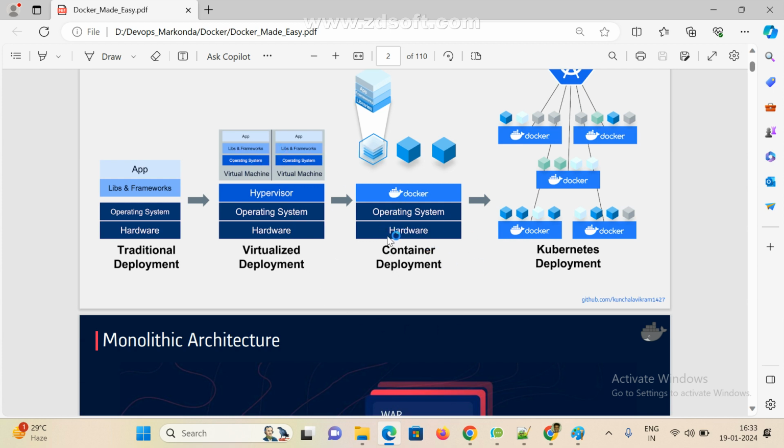See here, with Docker, this is the operating system. No need to share any hardware resources with Docker. Based on Docker usage, the hardware and software resources will automatically be shared. Clear?